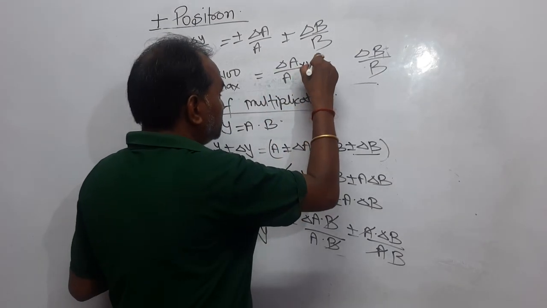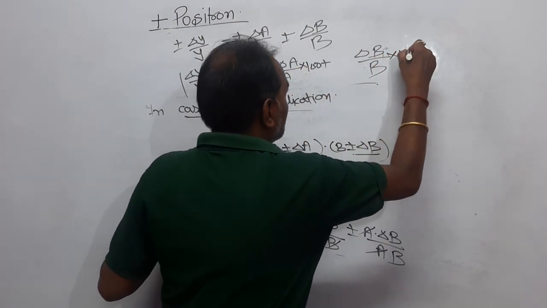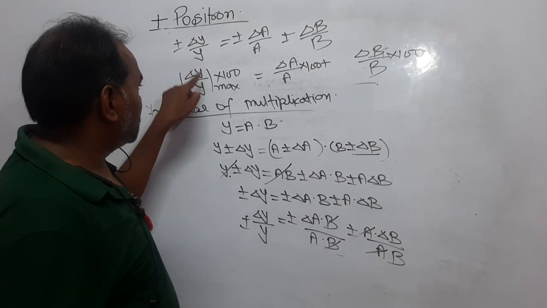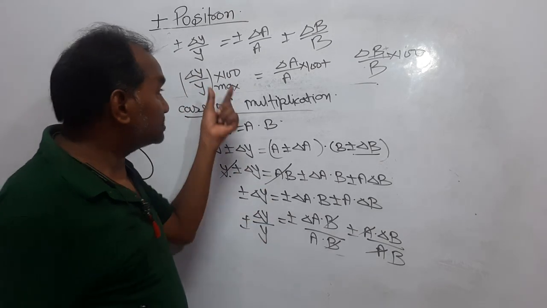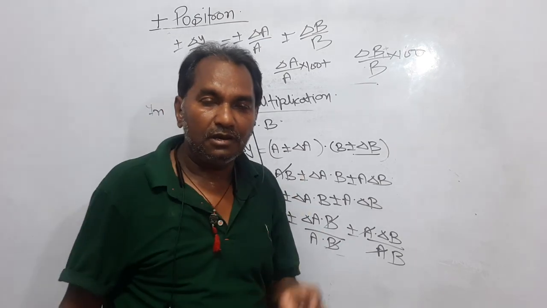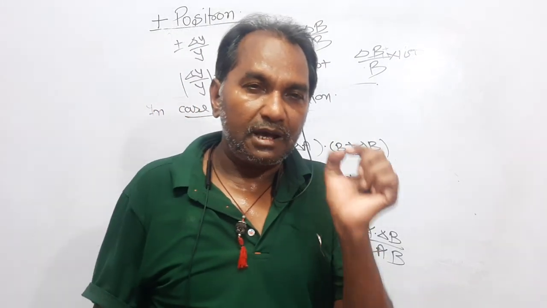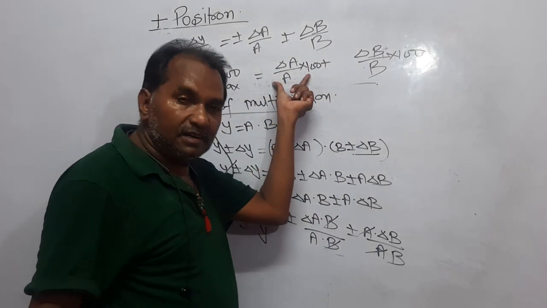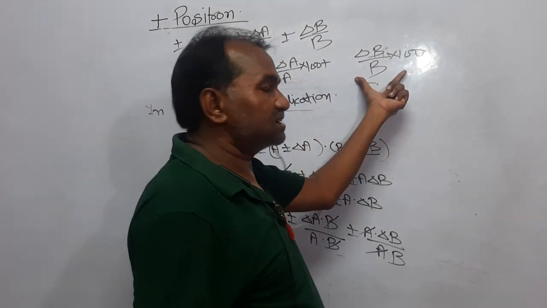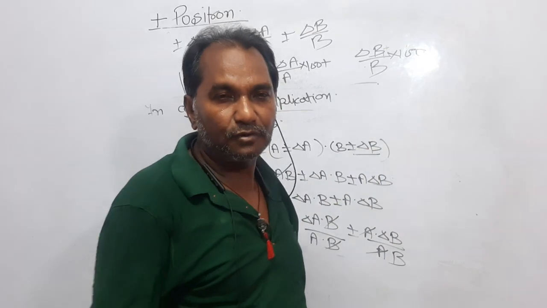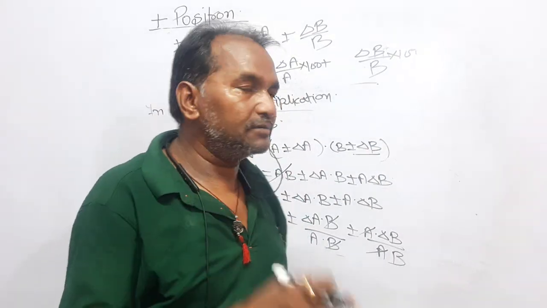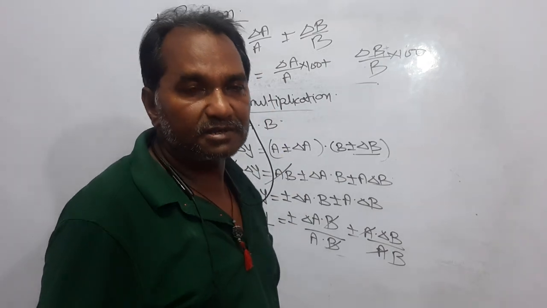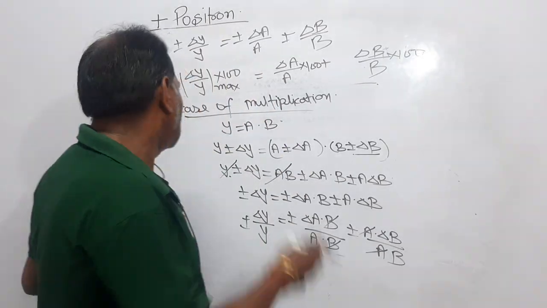Now multiply each one by 100, right? Now, this is very important. Delta y upon y max into 100 is giving you the maximum possible percentage error. This is the percentage error in A. This is the percentage error in B. It means if the percentage error in A and B is given, then directly you can get the percentage error in the value of y.